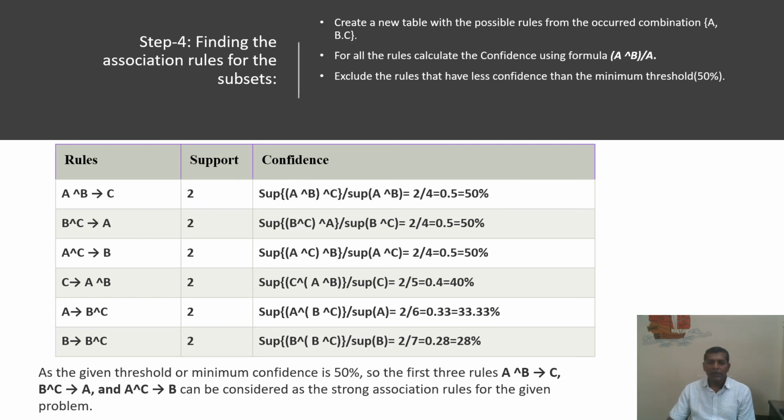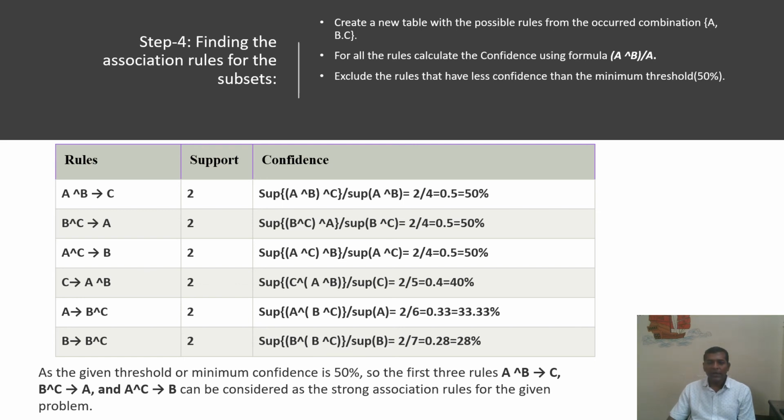When items B and C are brought together, it means support of B and C and A. When B and C are brought together, A is also brought together. So the combination of these three, whereas the support of these two, will allow us to generate the confidence. A, B, C are brought together two times, whereas B and C are brought together 4 times. So it will calculate 0.5, which means 50%.